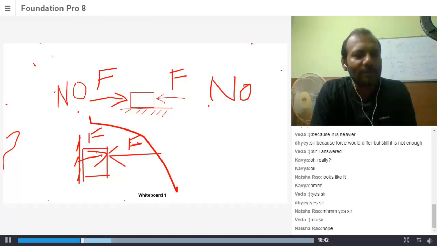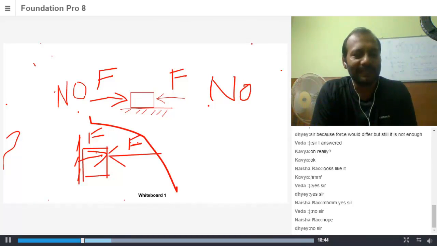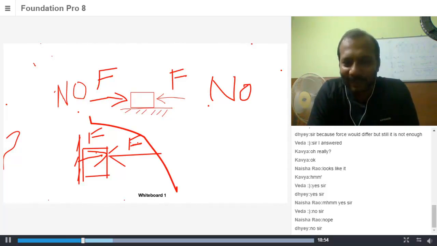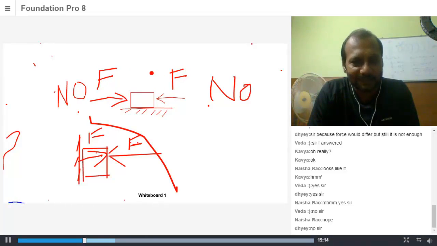If I keep on increasing the force applied on the wall, the wall will also keep on increasing the force applied. That's why, if you're one person, you call your friend and say, let's push it together. Even then it doesn't move unless you call Hulk and say, come on, help me out. What if one person has a greater strength than the other? It would move. No, but we are saying that equal forces are applied. If equal force is applied in both, then it's the same scenario as the first case, where equal forces are applied.